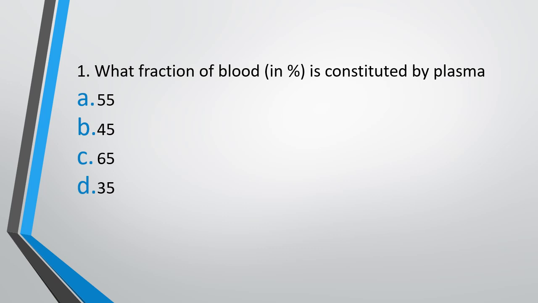Question 1. What fraction of blood is constituted by plasma? The fractions are given in percentage. What fraction of blood is constituted by plasma? Option A, 55%, option B, 45%, option C, 65%, or option D, 35%. What fraction of blood is constituted by plasma? The correct answer is option A, that is 55% of blood is constituted by plasma.